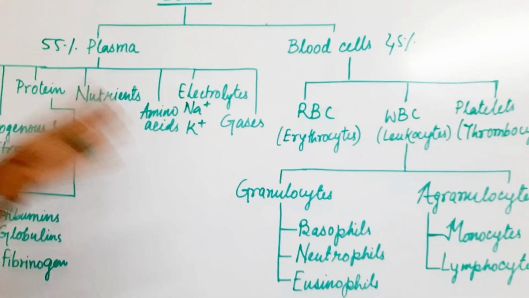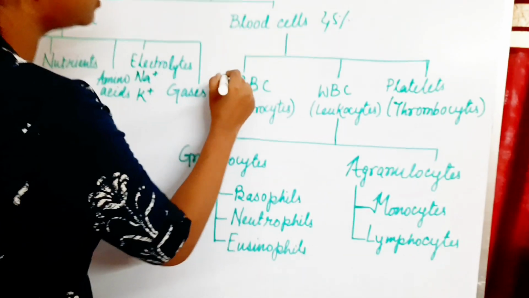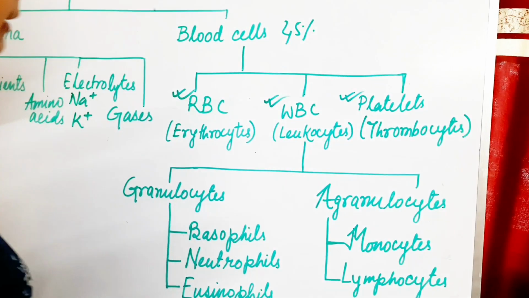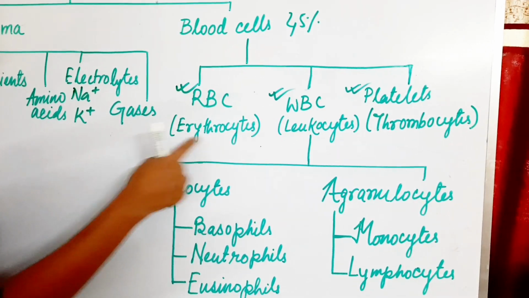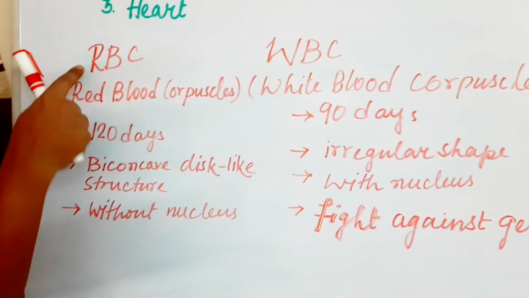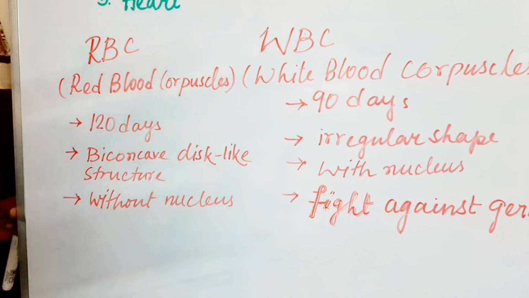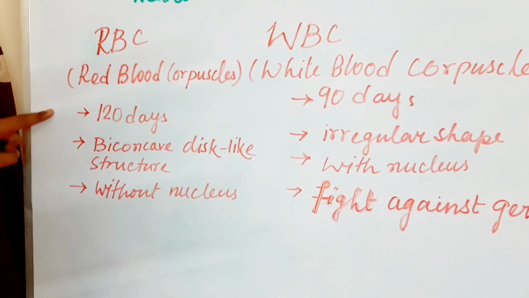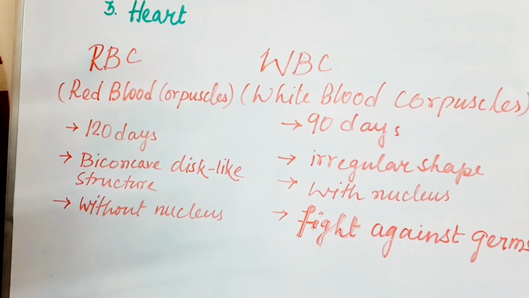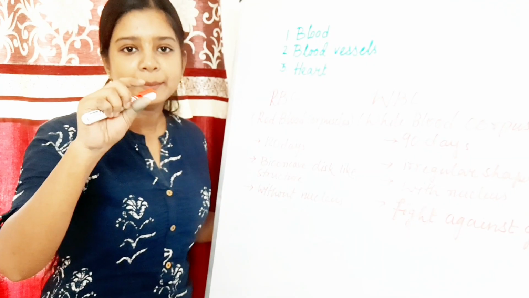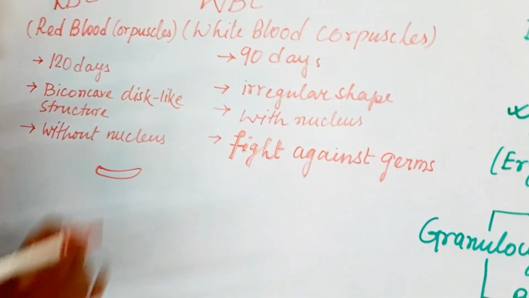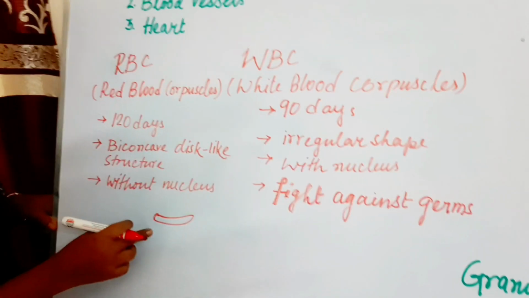Now coming to the blood cells, the main components are RBC, WBC and platelets. RBC is also called erythrocytes, WBC leukocytes, and platelets are also called thrombocytes. RBC full form is red blood corpuscles, some people say red blood cells. The lifespan of RBC is 120 days. It has a biconvex disc-like structure, that is, if we take a 5 rupee coin and press it from the upper side, it will look like this. This is the structure of RBC.